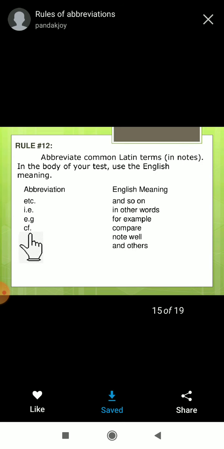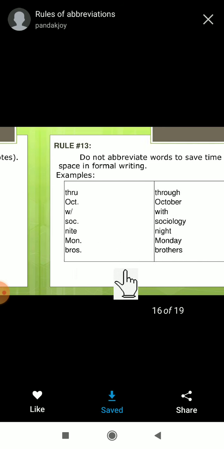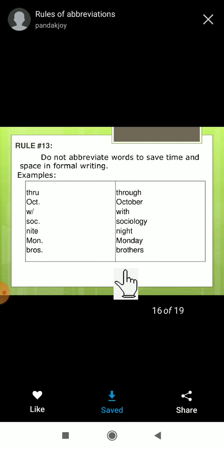Then here cf. means compare. N.B. means note well. et al. means and others. So here we have to use these abbreviations, and here the meanings are given. Next, here again some abbreviations are there. We can't use these abbreviations to save our time. Why? Because it should be written in proper format.